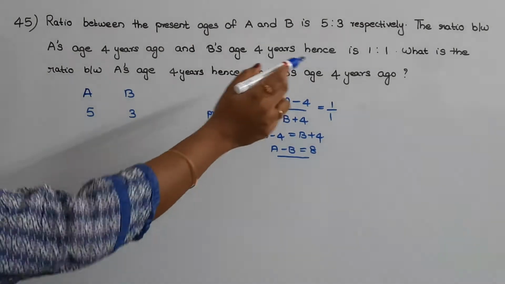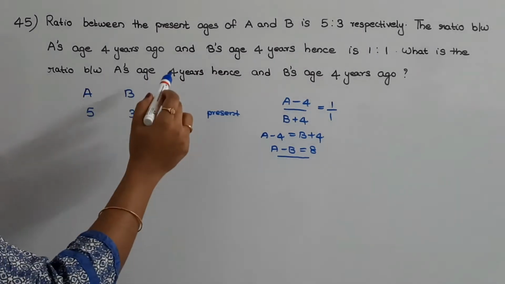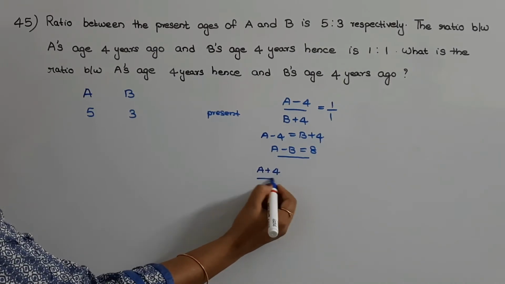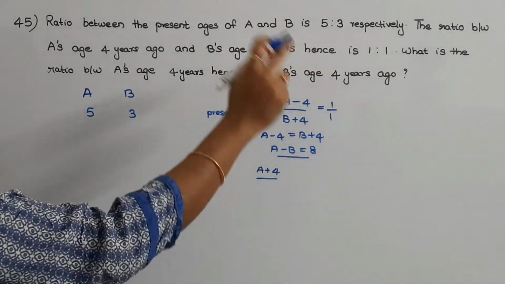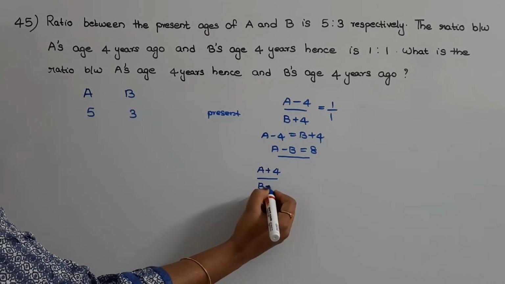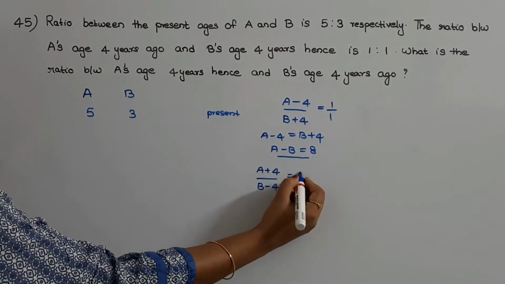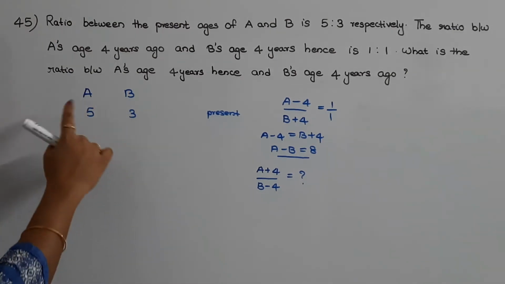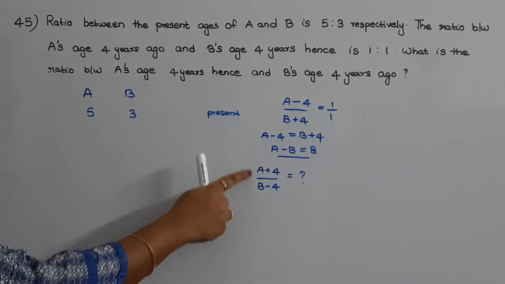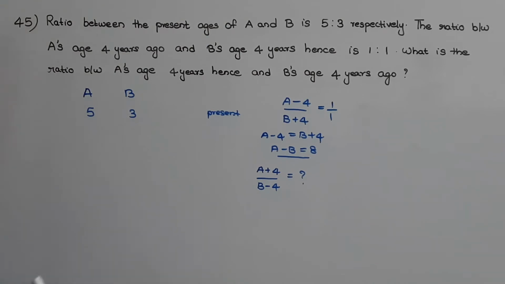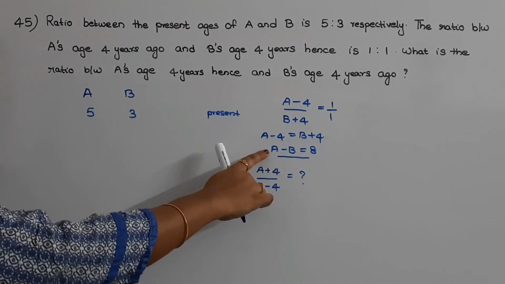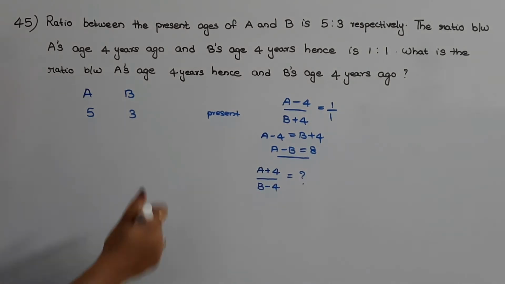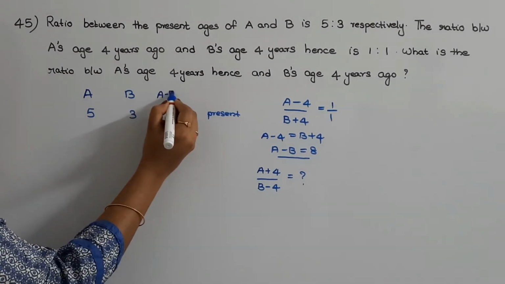We need to find out the ratio between A's age 4 years hence, which is A plus 4, and B's age 4 years ago, which will be B minus 4. So we need to find out this ratio. First we need to know what the ages of A and B are at present. Then we can find out this ratio easily. So from here we have the difference in the ages of A and B. So what is the difference in the ratios of their ages?